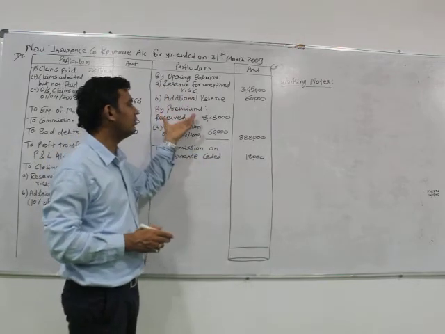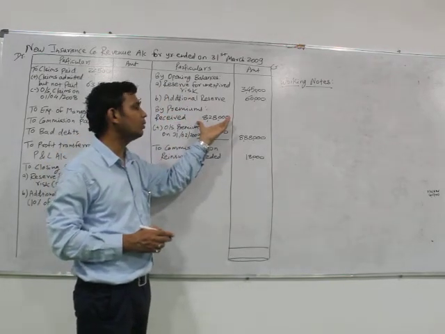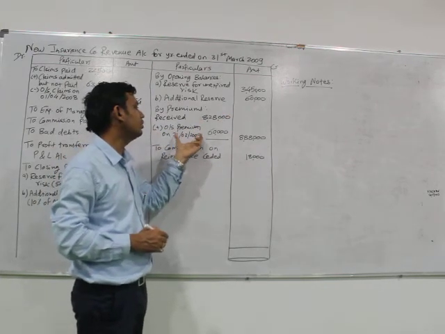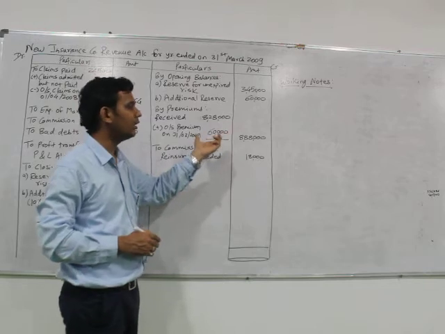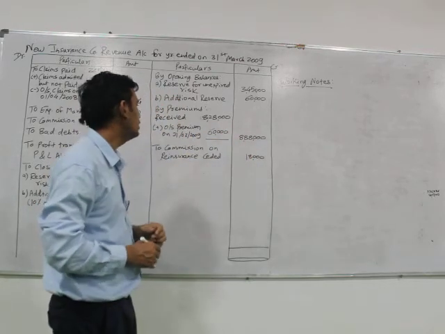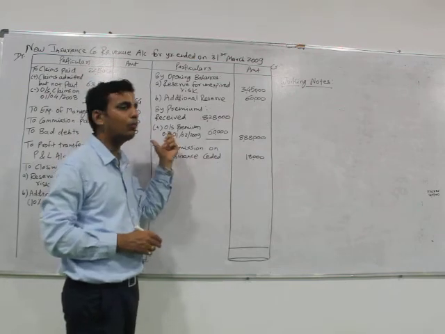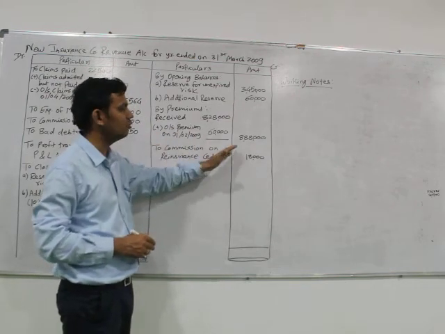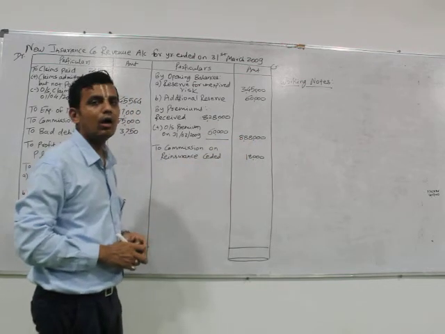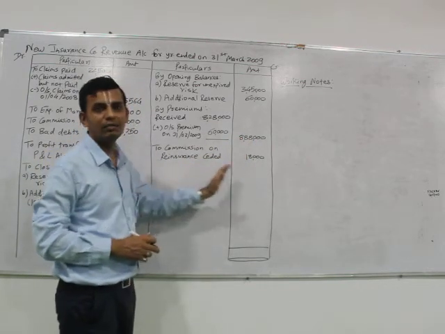So first of all, we have taken the premium received by the company, 8,28,000, plus outstanding premium 60,000 in the current year at the end of the year, that is on 31st of March. Hence the total is taken in the outer column. If there is an opening balance, we deduct it, but as there is nothing like that, we have directly taken the total to the outer column of the revenue account.